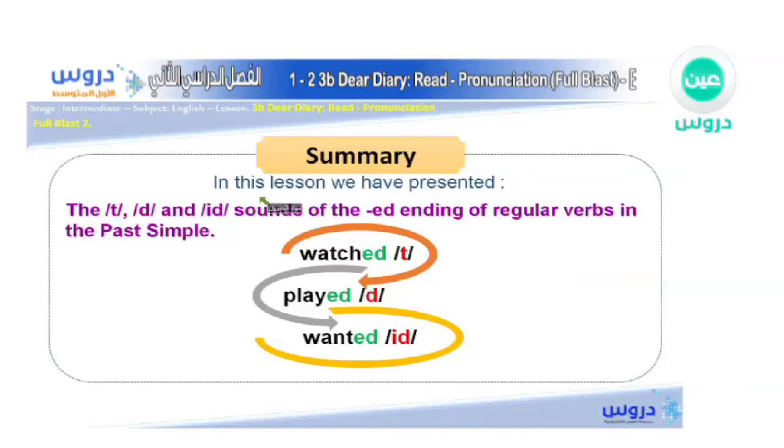Alright, so this is the summary of our lesson. In this lesson, we have presented the T sound, D sound, and ID sound at the end of ED ending words of regular verbs in the past simple, which we have already taken. Here are some examples. As you can see, I watched the match. I played with my friends. I wanted some juice.